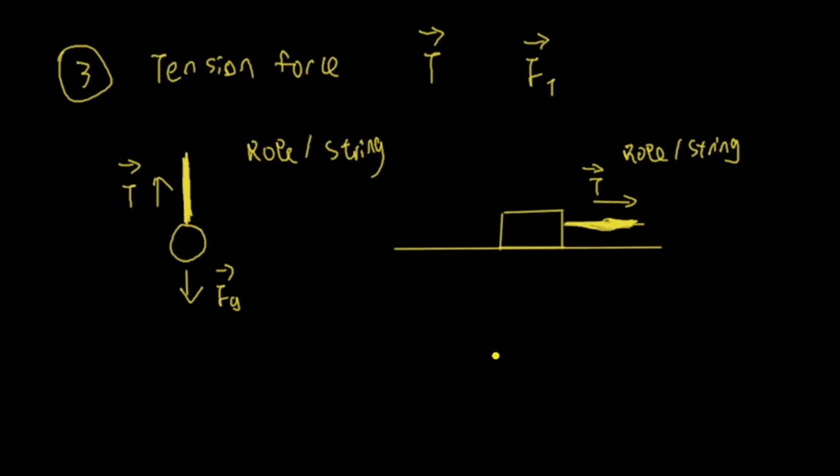However, in this situation here, let's say we attach a rope here like that, pulling like this. Rope or string.